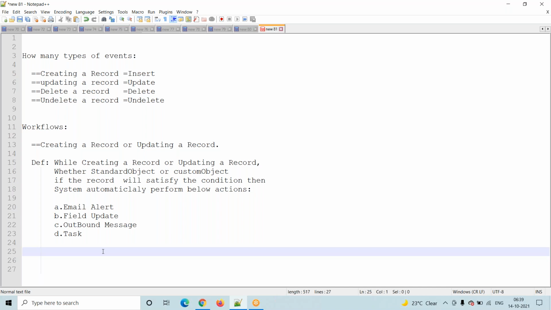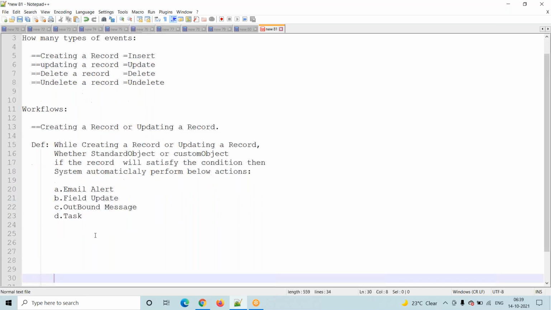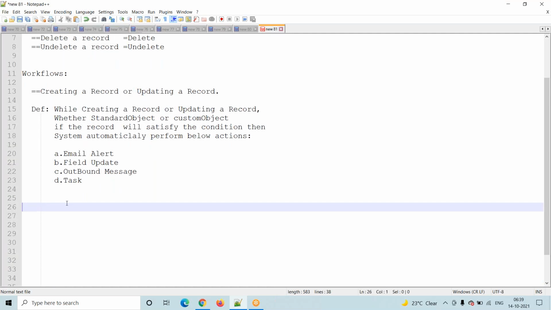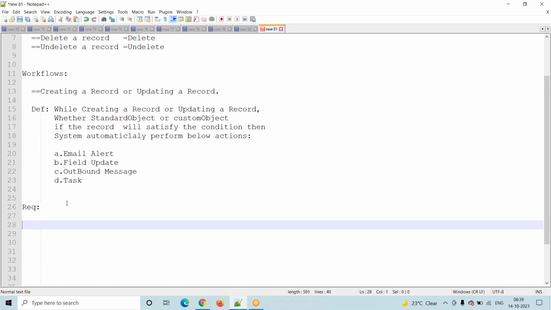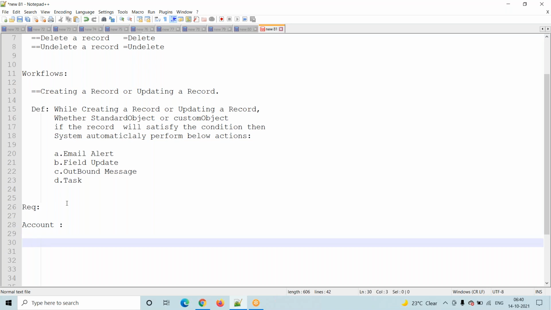First we will work with one requirement, then you will understand. After that, if you have any questions, we'll discuss. Okay. Now my requirement is here. I am working with the account object. Account is a standard object.